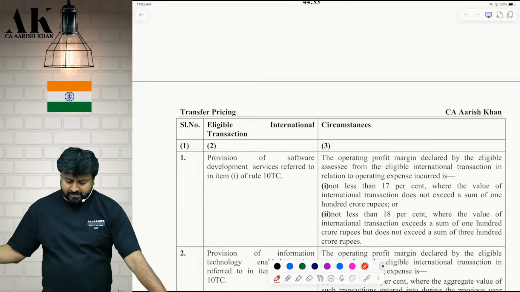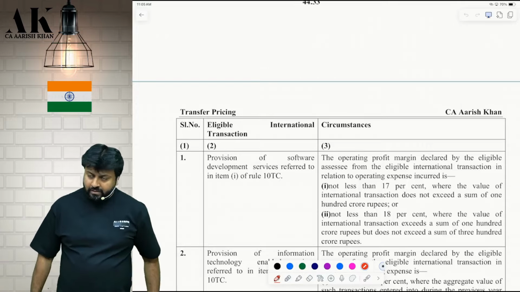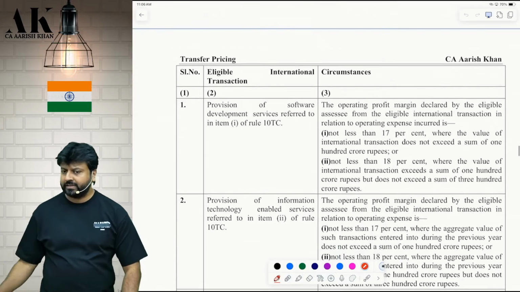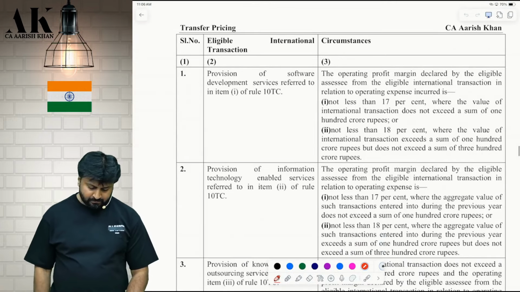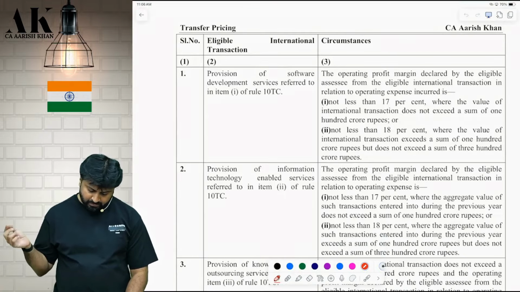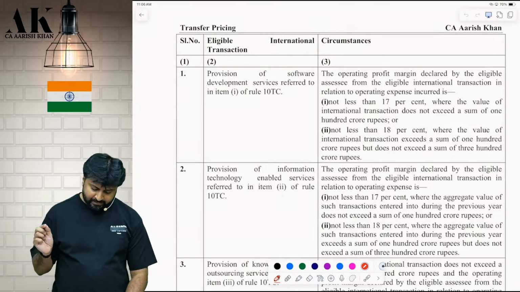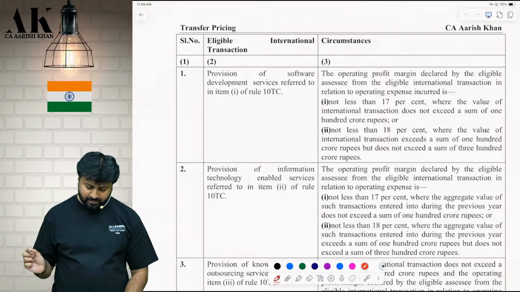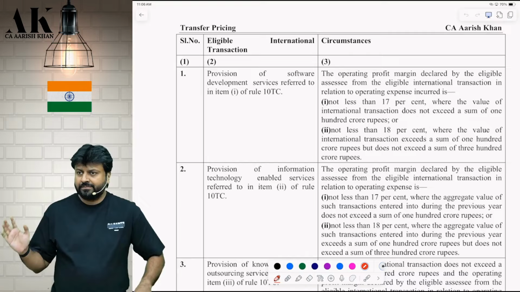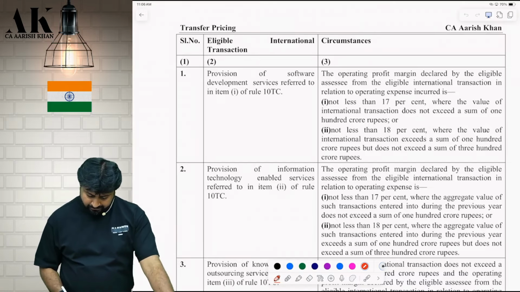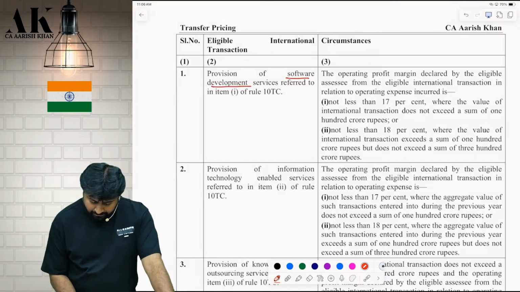Now, what is the first eligible international transaction over here? See on the box on left hand side. Shall I read? Provision of what? Louder. Software development services referred to in item 1 of rule 10TC. If you are engaged in what? Software, put in the box. Software development service.